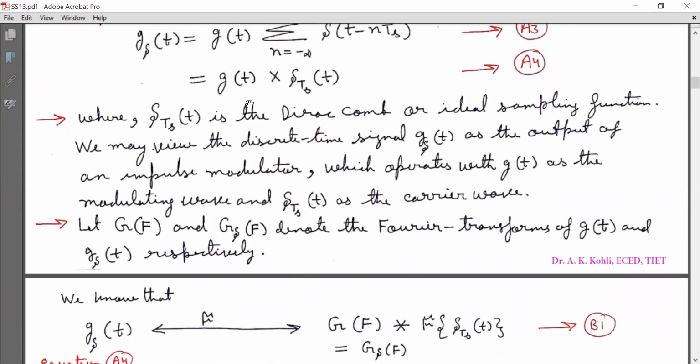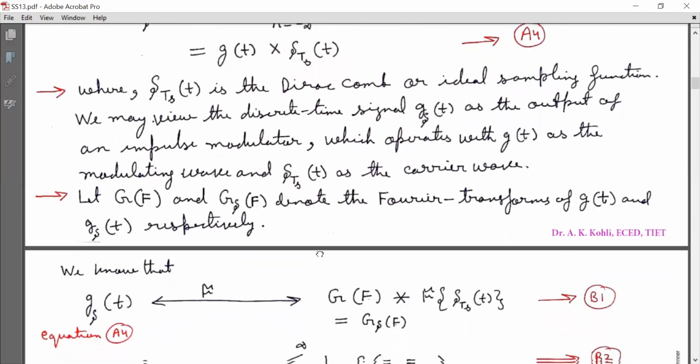Now we have g_delta(t) equal to g(t) into delta_Ts(t). That is the product of two signals in the time domain. So their CTFT is equivalent to the linear convolution of G(f) with the CTFT of delta_Ts(t), because we know that if two signals are multiplied in the time domain, their CTFTs are linearly convolved in the frequency domain.